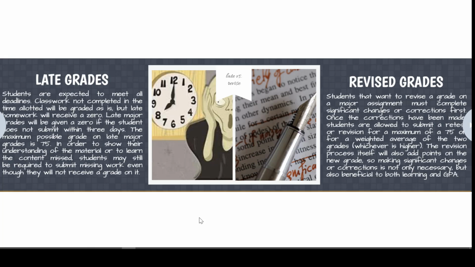That being said, students have a lot of opportunities to revise their grades, so if they want to revise a grade on a major assignment, they have to complete significant changes or corrections first to show that they have put in the time and effort to understand the material. But once the corrections have been made, they are allowed to submit a retest revision for a maximum of 75 or for a weighted average of the 2 grades.